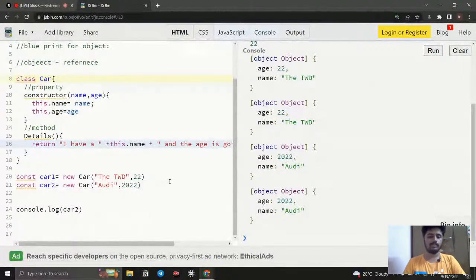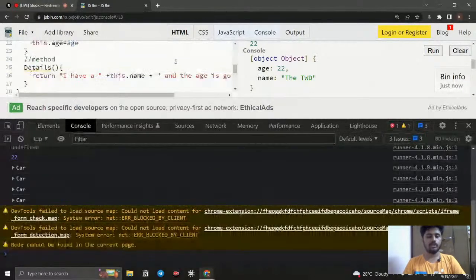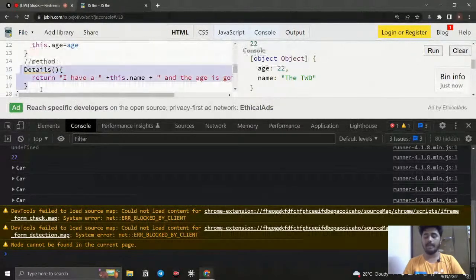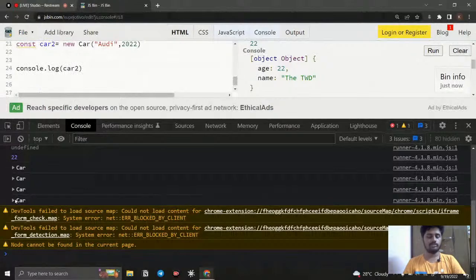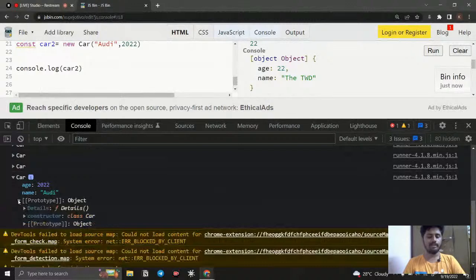So right now we can just console log the car. You can notice nothing inside. Instead of using the JS Bin, I go here, and you can use the console here. Right now we created a car2, right? Inside that we have created a method, right? So I go here and look into that method. You can notice that the method is not available. Inside that you can see something called prototype. If I click that, you can notice that inside this prototype you can see that details is available, right? So this details is available, and now I can access it.